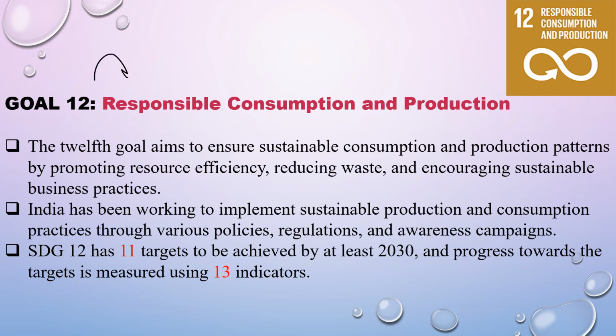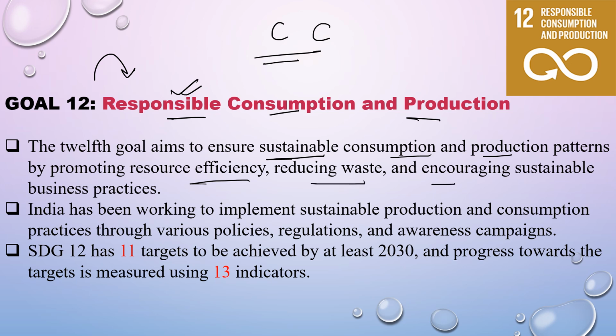Now comes goal number 12, responsible consumption and production. तो जो हमारा consumption और production हो रहा है वो कैसा हो? Responsible हो. The 12th goal aims to ensure sustainable consumption and production patterns by promoting resource efficiency, reducing waste and encouraging sustainable business practices. तो हमारा consumption production कैसा होना चाहिए? Sustainable होना चाहिए, waste reduce करे वो और sustainable business practices को promote करें. India has been working to implement sustainable production and consumption practices through various policies, regulation and awareness campaigns.